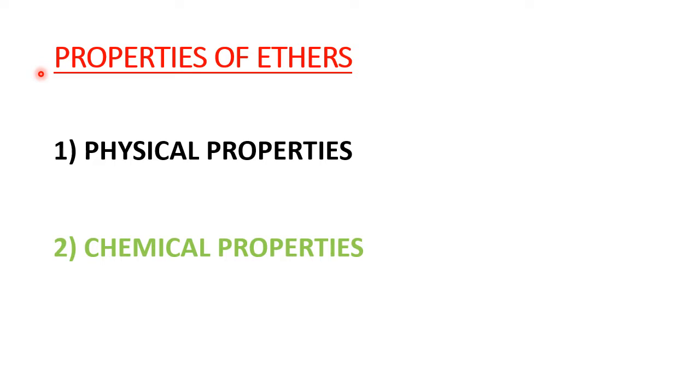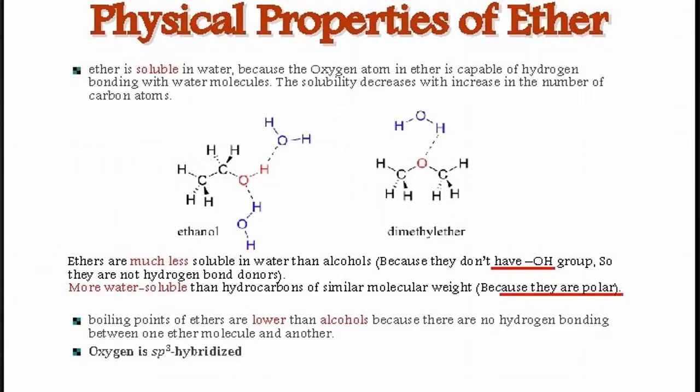Totally, we have to learn two properties. One is physical properties, in brief, and chemical properties, a little bit more than the physical properties, because chemical properties we will perform in the laboratory, then we will understand. So under two headings we will study physical properties and chemical properties. First we'll go to the physical properties of ethers.